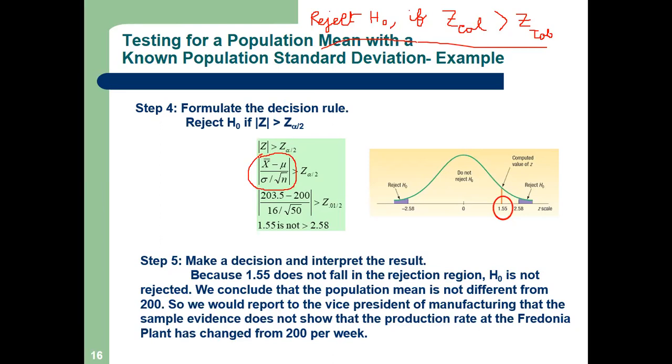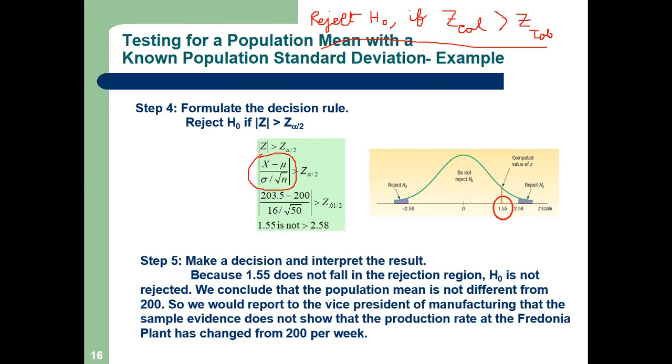Sir, one from the Z table. No. From this, what is the formula of Z? X bar minus mu divided by sigma by root n. Right? Okay. This is from the first. Let us concentrate on the formula.